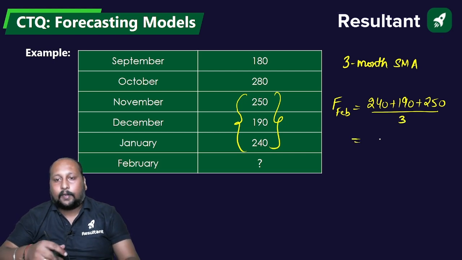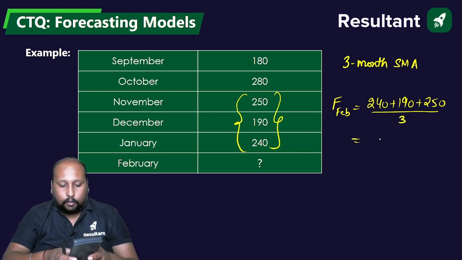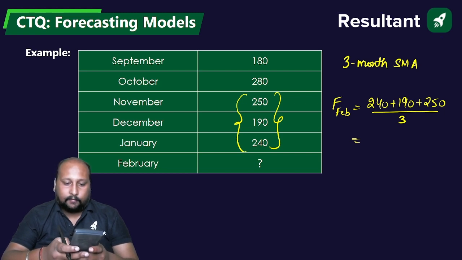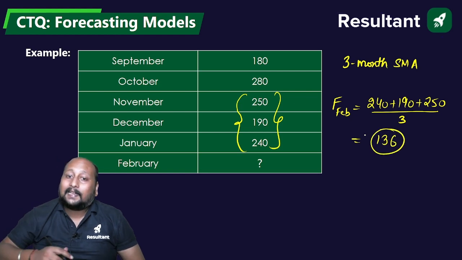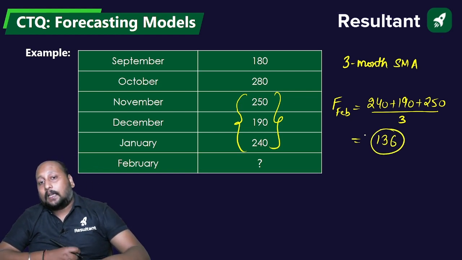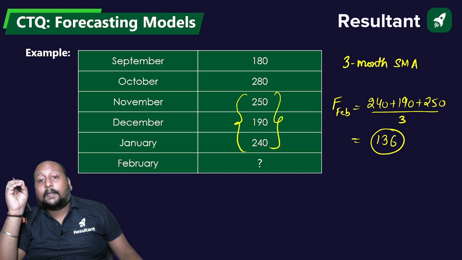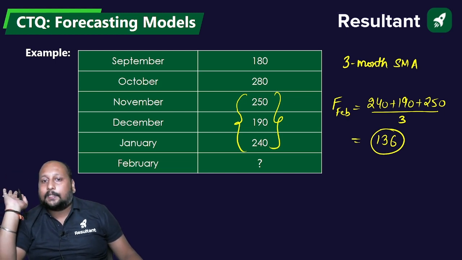Let us calculate the value that we are getting. 240 plus 190 plus 250 divided by 3 is 136. So our forecast is done based on the recent trends.